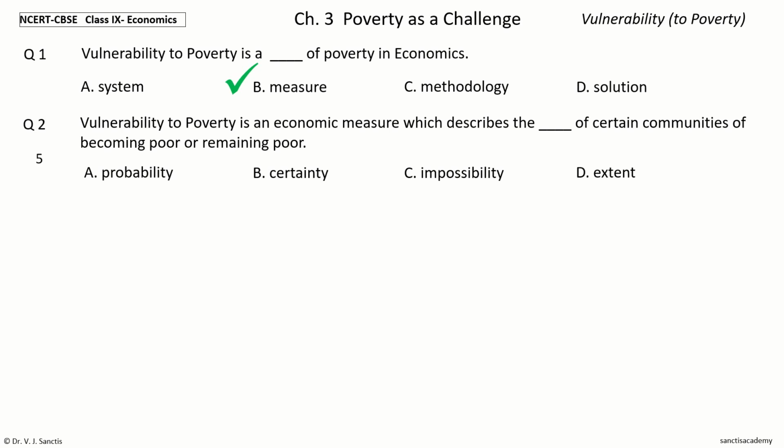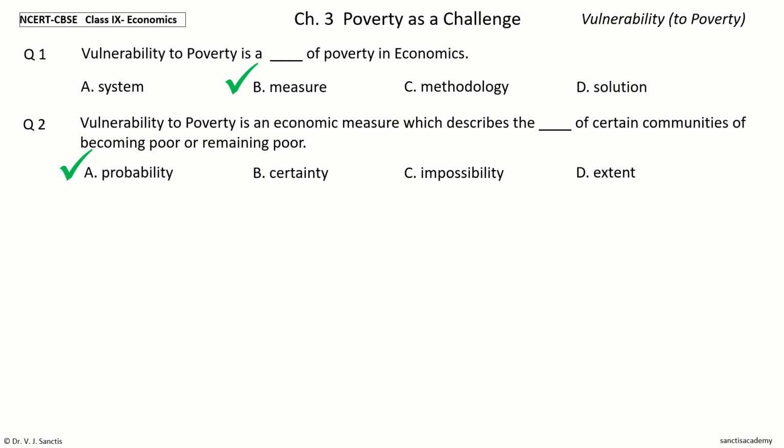Your time to choose. And the answer is probability. So, vulnerability to poverty is an economic measure which describes the probability of certain communities of becoming poor or remaining poor.